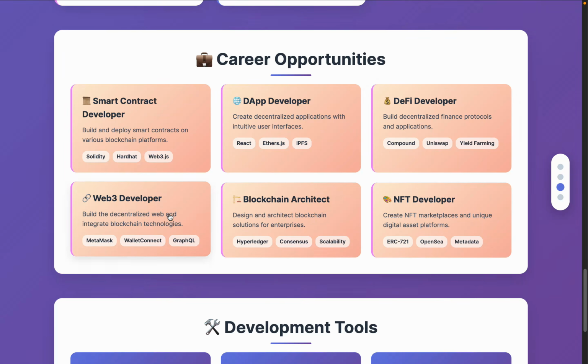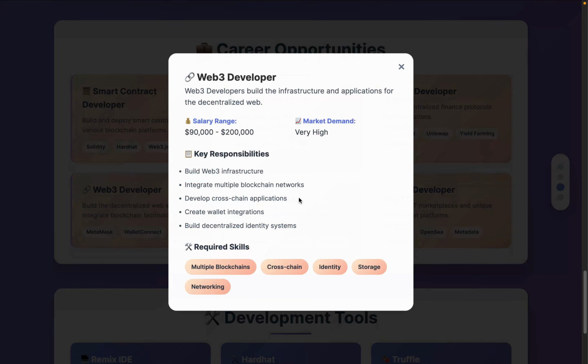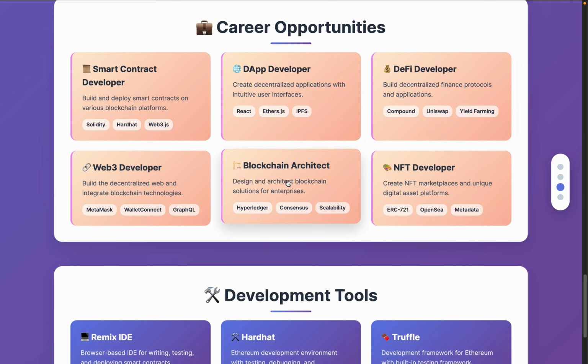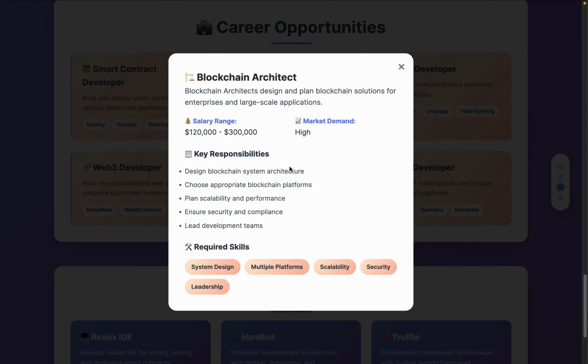Come back here, we have the Web3 developer. Then you will find what things you have to know, and what the average salary is. That's all I have given. Now come back to the blockchain architecture. This one is also very high demand, because you're going to focus most of the time on designing the architecture, building the system to perform the entire feature set which you want to provide to the user. So this one is also really important.